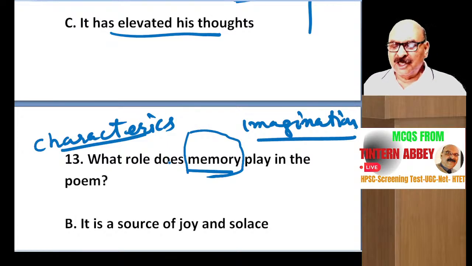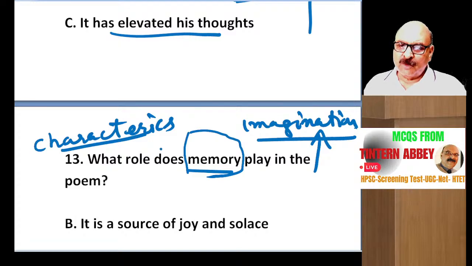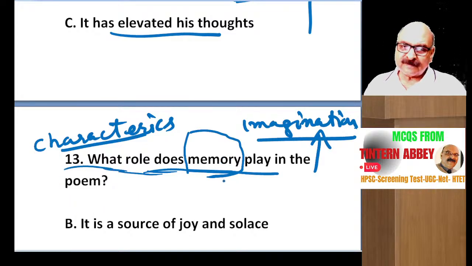Right? In neoclassical poetry, there was no place for imagination. So memory plays a very vital role in romantic poetry, as you must know from the study of Lyrical Ballads or the study of Daffodils also, in which he, in an indirect way, tells about his way of writing poetry. He does not create poetry all at once.